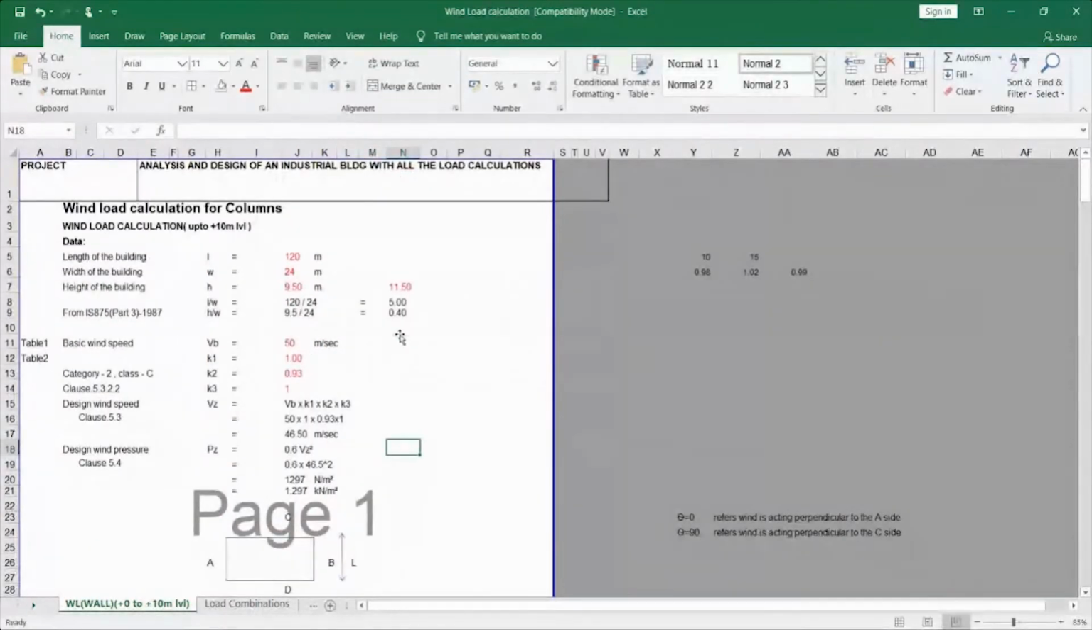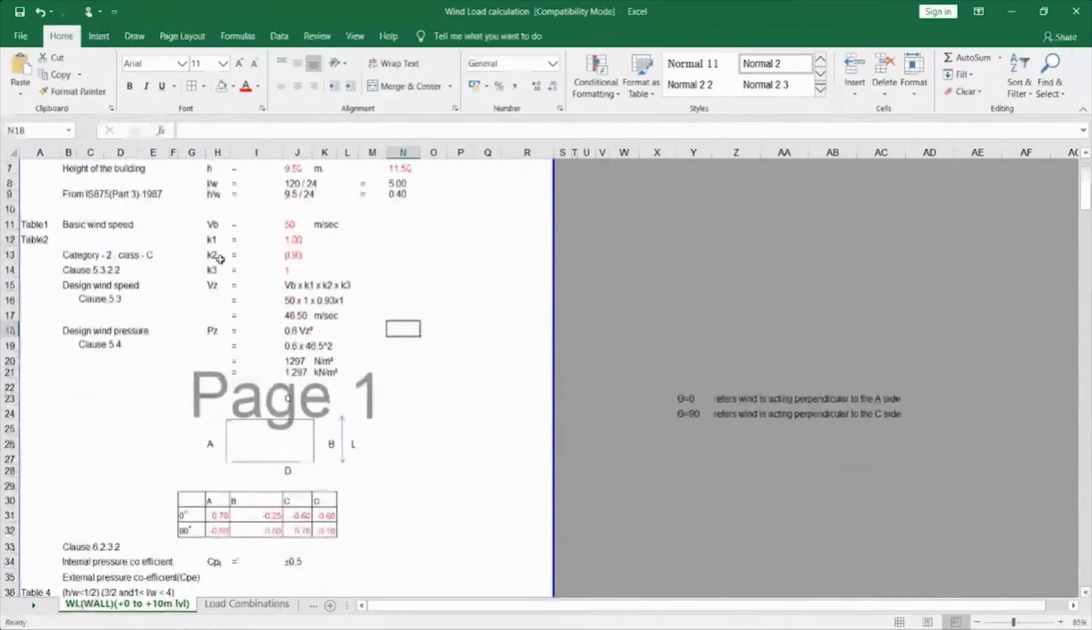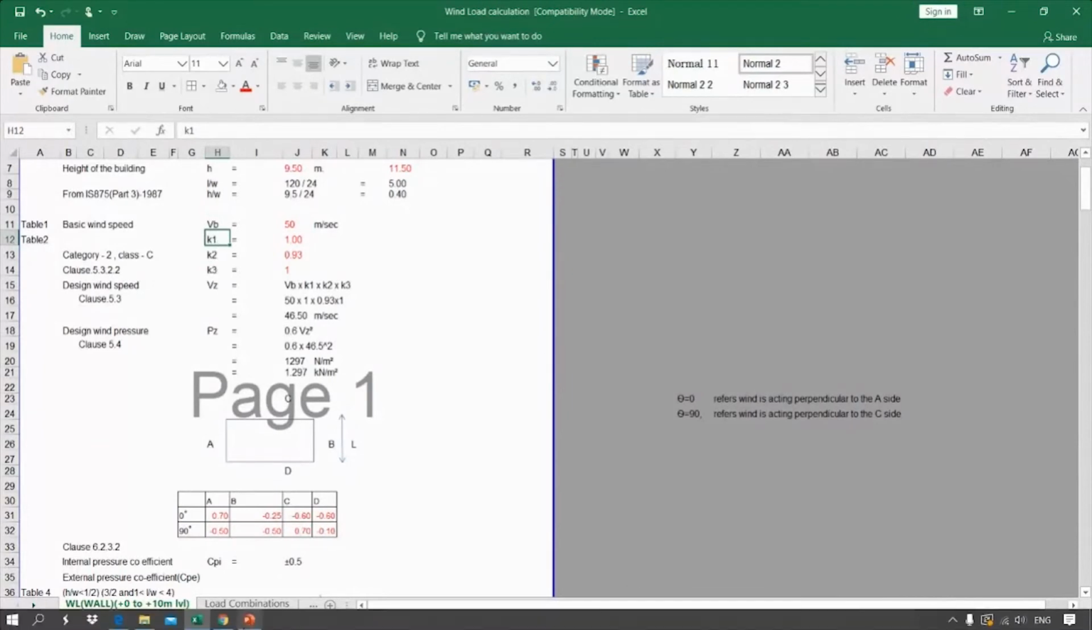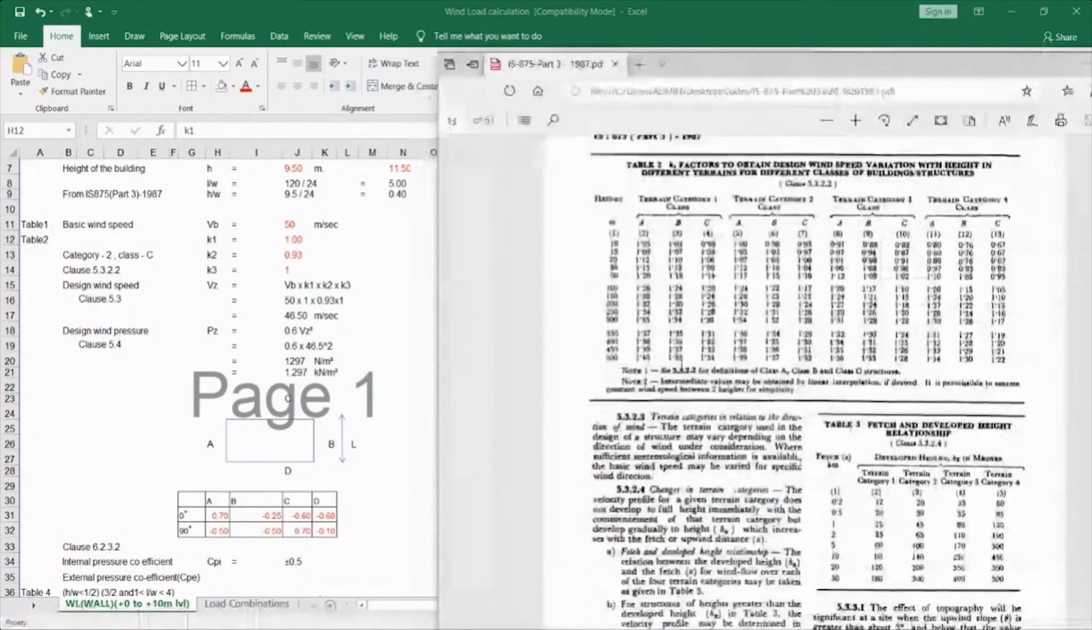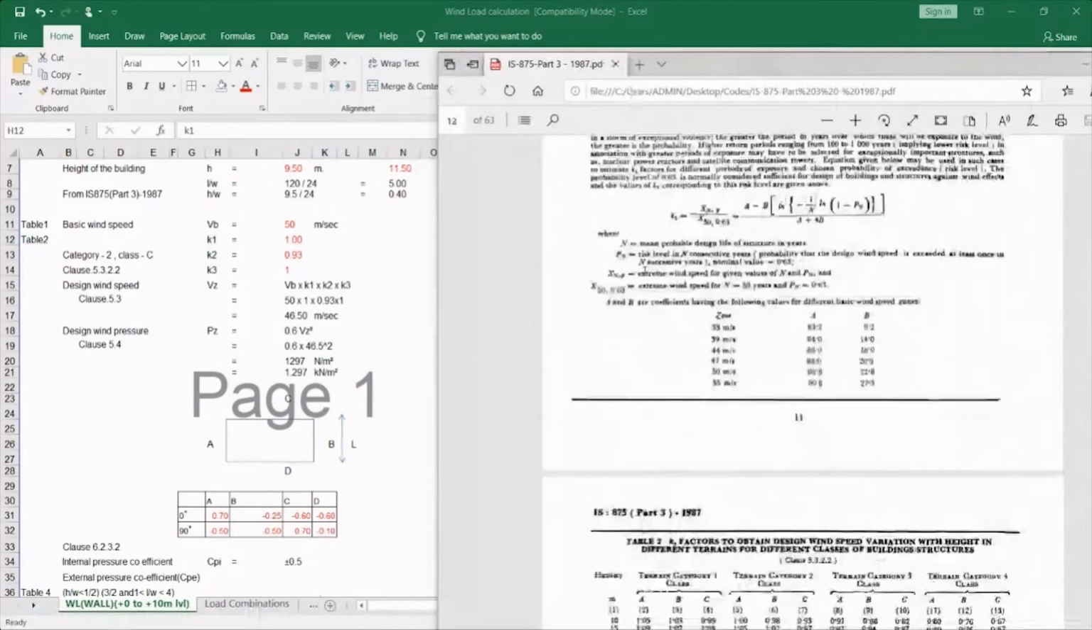So the length of the building I've considered here is 120 meters. The width of the building is 24 and the height of the building is 9.5. I have calculated the L by W value and H by W value, and I have calculated the VB. VB for Chennai is 50 meter per second, and the K1, K2, K3 values I have taken from the code, as I showed earlier. So the K1 value for my building I have taken as 1.